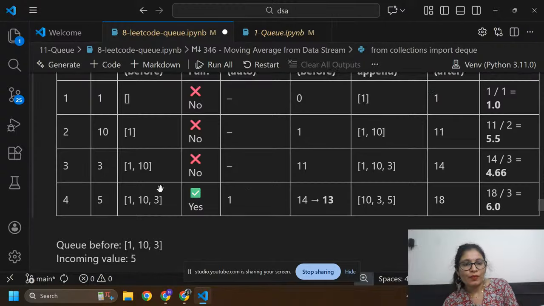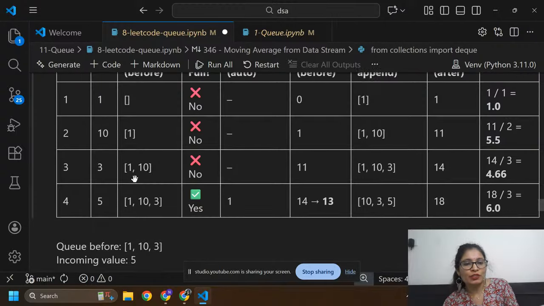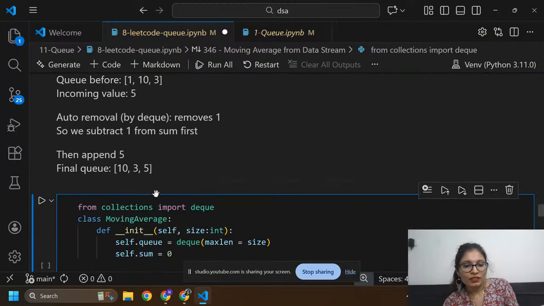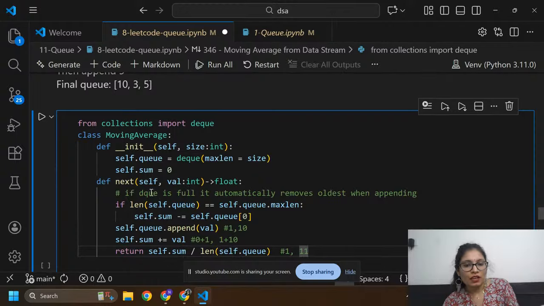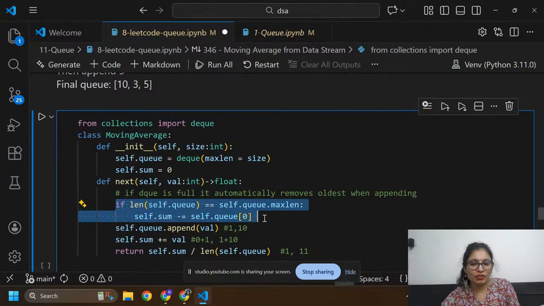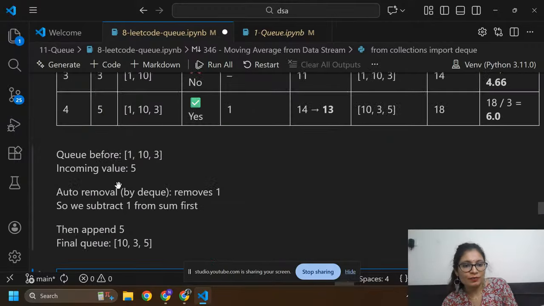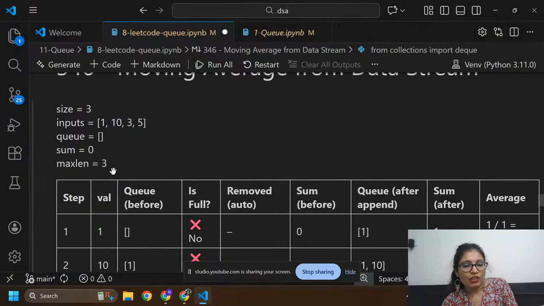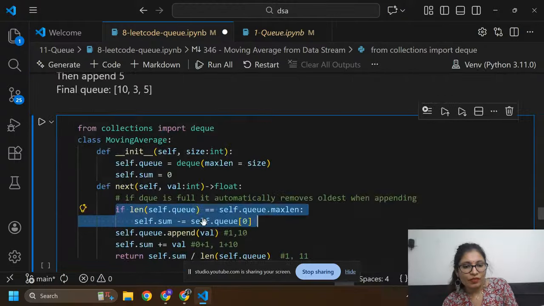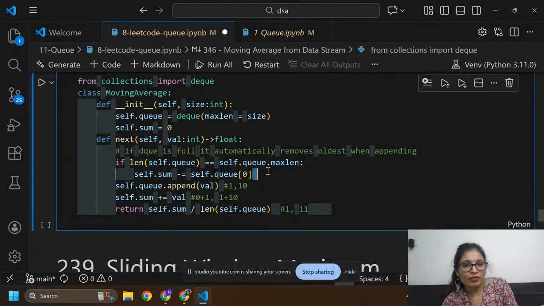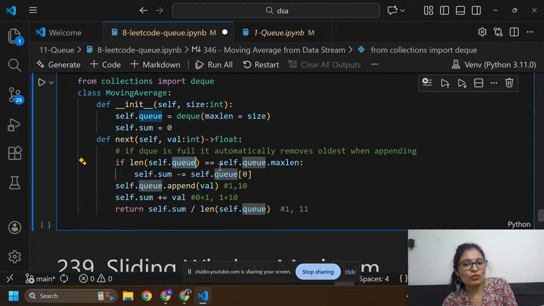Now we can check with 3. The previous elements in Q are 1 and 10. Here I need to take value equals 3. This condition is again false because the queue is not full. We can take 3 elements because its size is 3. Maximum size is 3, so it is not full. Then we don't need to remove any element or subtract from our sum. Is self.length of Q equal to maximum length of Q? No. So we don't need to execute these two lines.